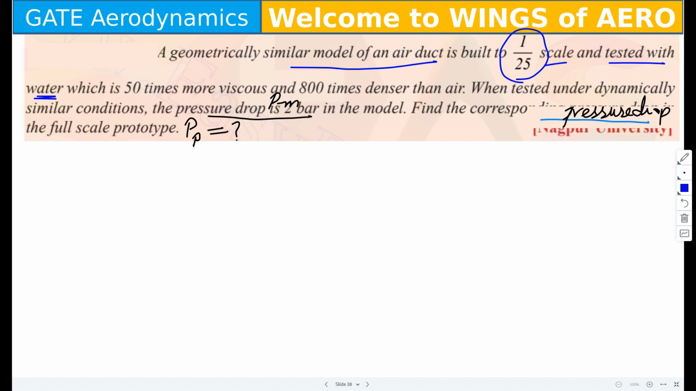Okay, all right. So air is the prototype and water is the model, right? Tested with scale and tested with water. That means what is the ratio between that? Then 1/25. What is that 1/25 then?